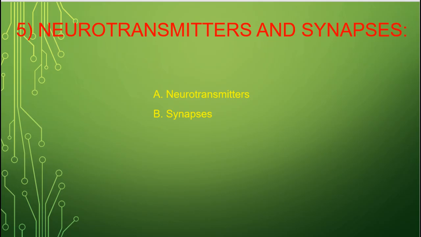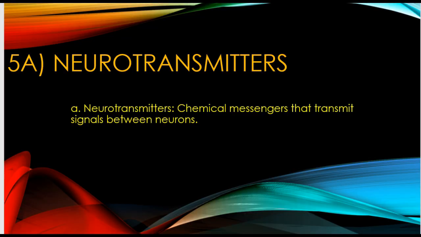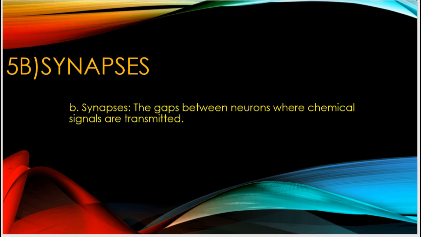5. Neurotransmitters and synapses. A. Neurotransmitters, chemical messengers that transmit signals between neurons. B. Synapses, the gaps between neurons where chemical signals are transmitted.